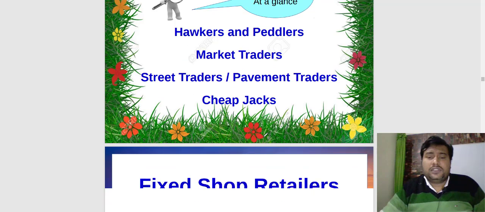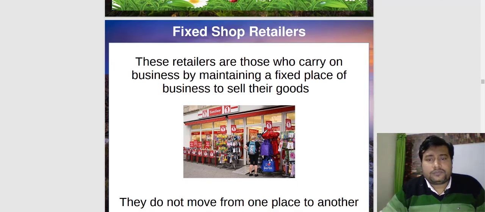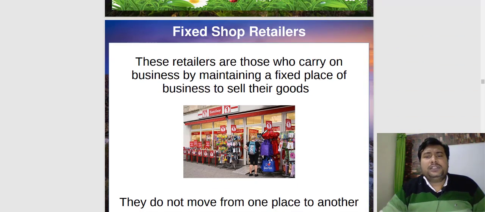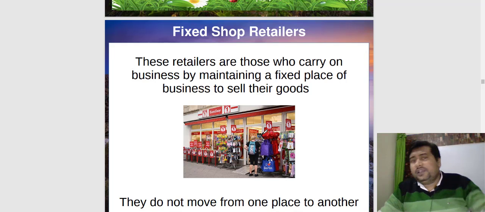Now we will discuss the fixed shop retailers. Fixed shop retailers, as you know, are those who carry on business by maintaining a fixed place of business to sell their goods. They do not move from one place to another generally. Like your colony general store, that is one particular fixed place. They are not selling goods one day in your colony and another day in another colony.